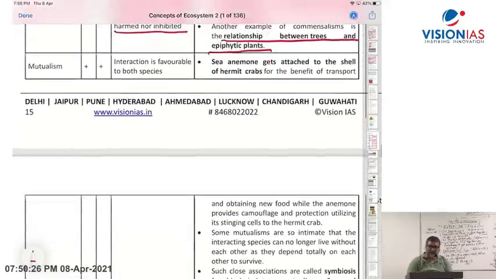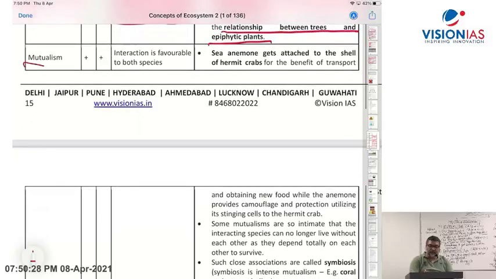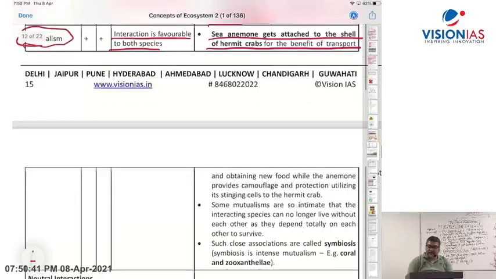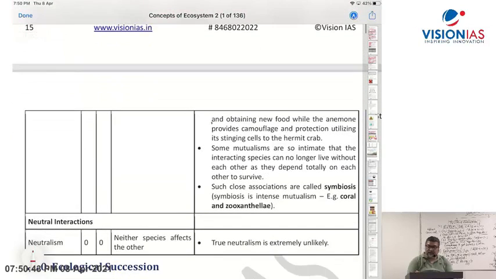Now mutualism, now see here. Mutualism. Whatever I have explained is given in the handout: plus and plus. The interaction is favorable to both species. A sea anemone gets attached to the shell of a hermit crab for the benefit of transport and obtaining new food, while the anemone provides camouflage and protection, utilizing its stinging cells, to the hermit crab.